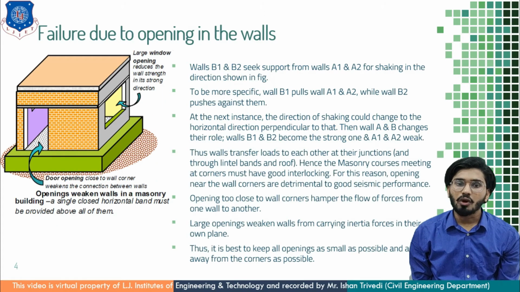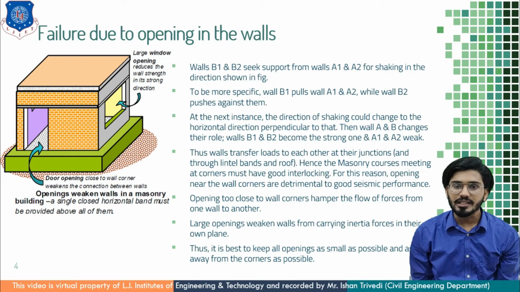Thus the walls transfer the load to each other at their junctions. Simultaneously, in the very next instant, the role of the walls is changed, and that's why there will be interdependency of the walls A and B, and ultimately these loads are acting on the junction, and hence the masonry courses meeting at the corner must have good interlocking.